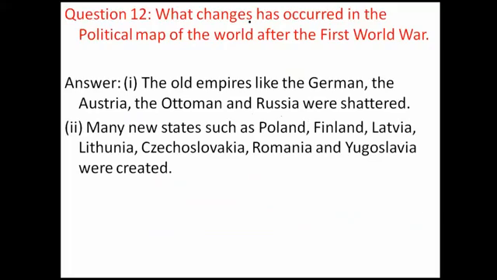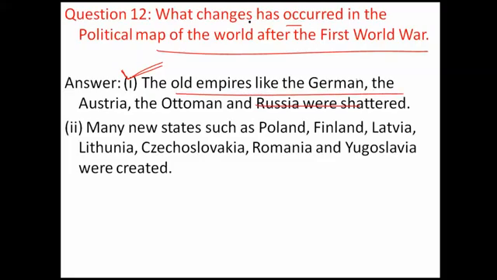Now the last one. What changes occurred in the political map of the world after the First World War? Yes, there were political changes. The old empires of Germany, Austria and Russia were shattered. Russia was crippled. The Ottoman Empire, the Turkish Empire, was broken down.